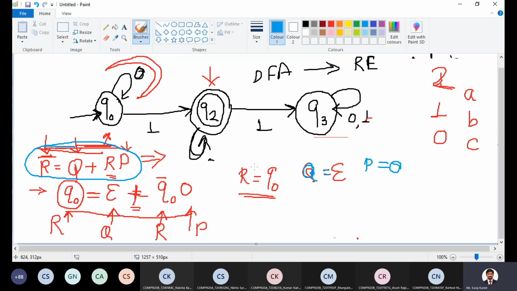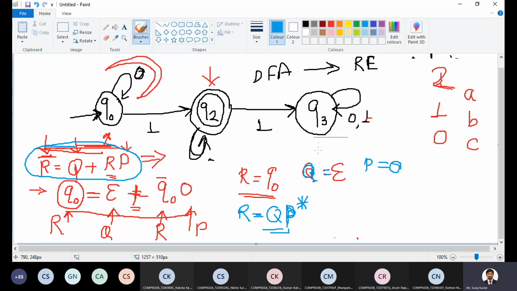Now what does Arden's theorem state? If the regular expression is R is equal to Q plus RP, then its solution, meaning the minimized format, is Q P star.